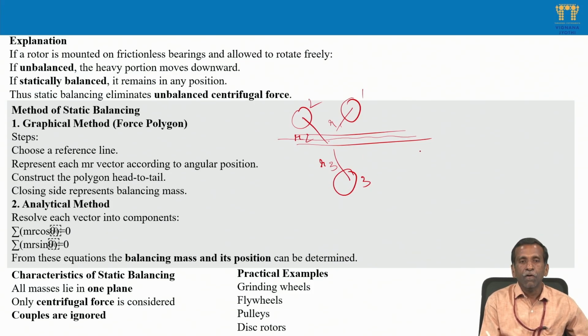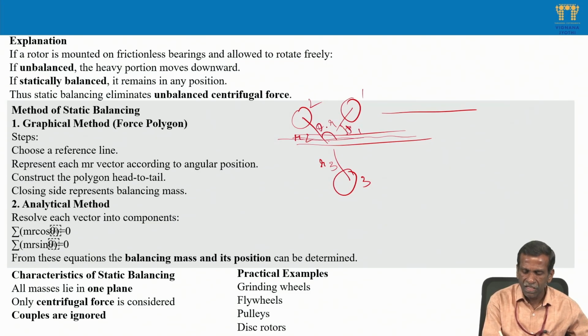Then how can we graphically make it balance? We need to construct a polygon. We take m r omega square, the first one m1 r1 omega square. That is the one vector quantity you have to draw. Take a reference line, and the inclination with the reference line is theta 1, let us say. This inclination is theta 2. This inclination is theta 3, or minus theta 3 if you move in the anti-clockwise direction.